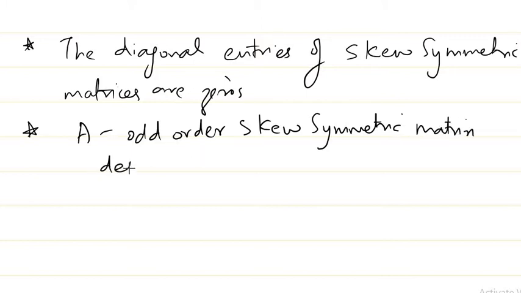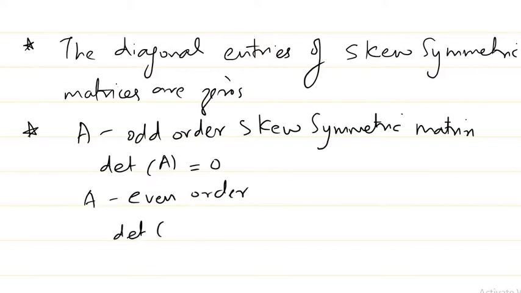then the determinant of A will always be equal to 0, and if A is an even order skew symmetric matrix, then the determinant of A will always be non-negative. Okay, it will be a non-negative value.